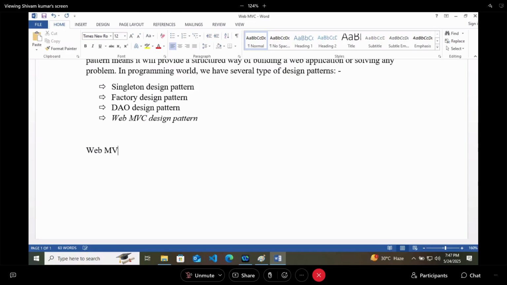Web MVC is dependent upon three terminologies. There are three terminologies related to Web MVC. First is M, second is V, third is C. Here the entire game finishes on M, V and C. Here M stands for model.